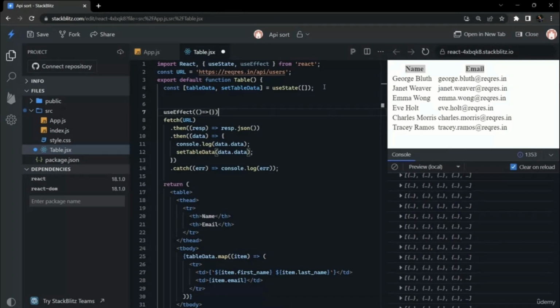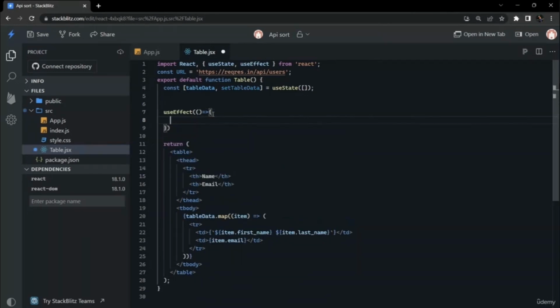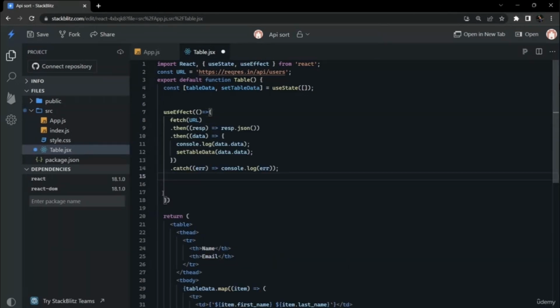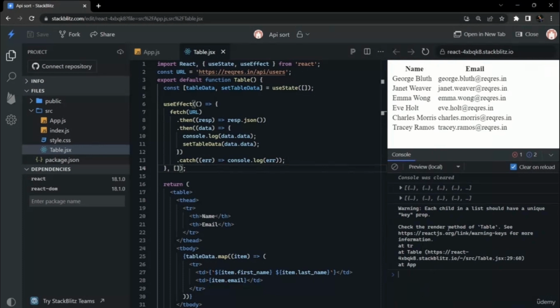So we will create a useEffect here, and we will copy this fetch code inside of this useEffect. It is not letting us copy this code because the browser is hung, so we close that sidebar, and now we can copy it. We will paste our entire code inside of this useEffect, and we will pass the empty dependency array. So it will load just once.